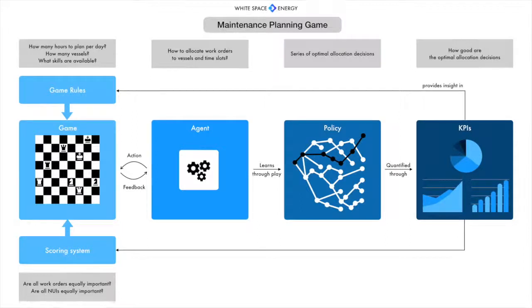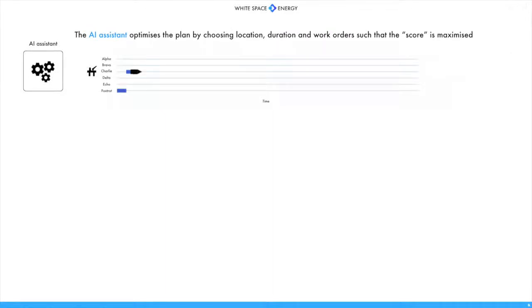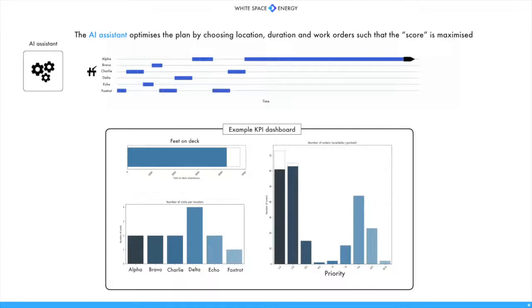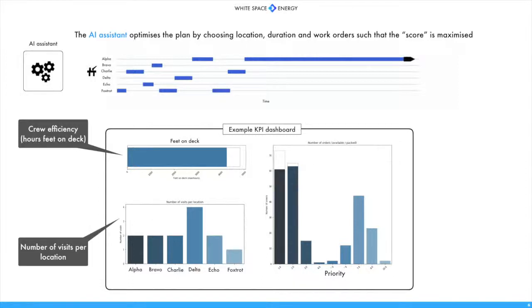The AI assistant supports planning teams by building an optimized plan for a set of rules and for a particular scoring system by choosing location, duration, and work orders. We then use KPIs to look at how good that plan is through different lenses. Example metrics we use in this case are crew efficiency, number of visits per location, and number of work orders executed by priority. These KPIs give insight into the plan and the underlying rules and scoring system. We can then change these elements and play the game again to evaluate alternative plans or planning philosophies.